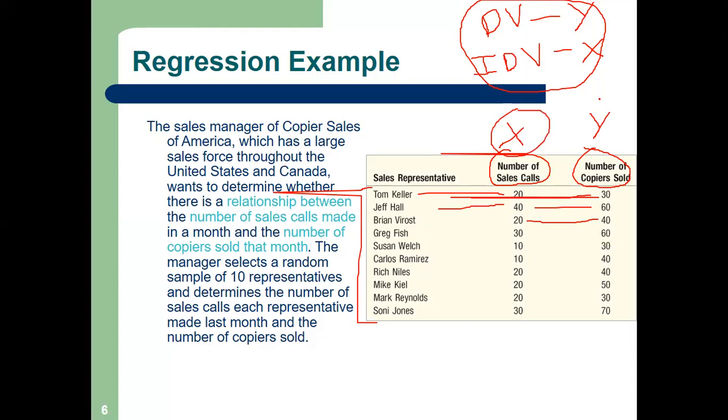Now I have to calculate the correlation of my Y and X. That means number of sales calls and number of photocopy machines sold. So all of you please take down this data.